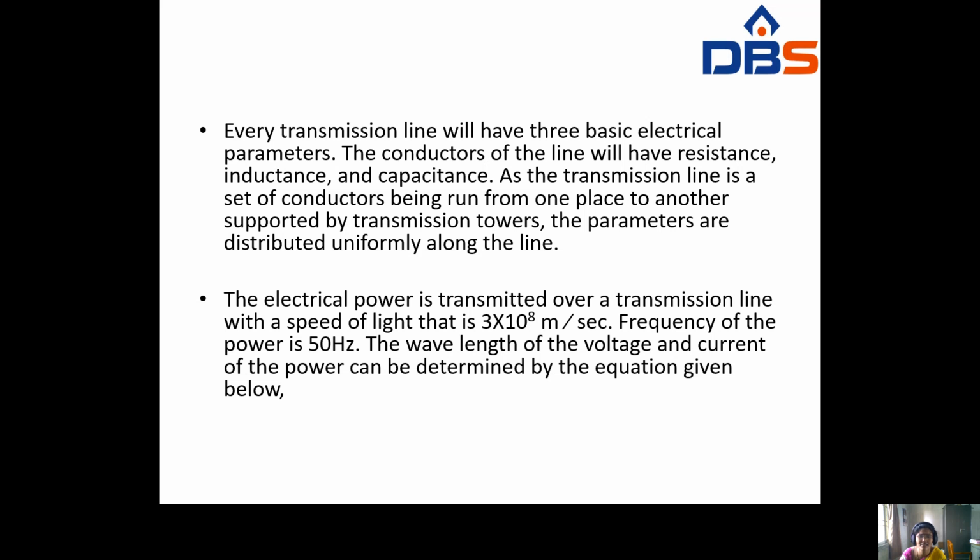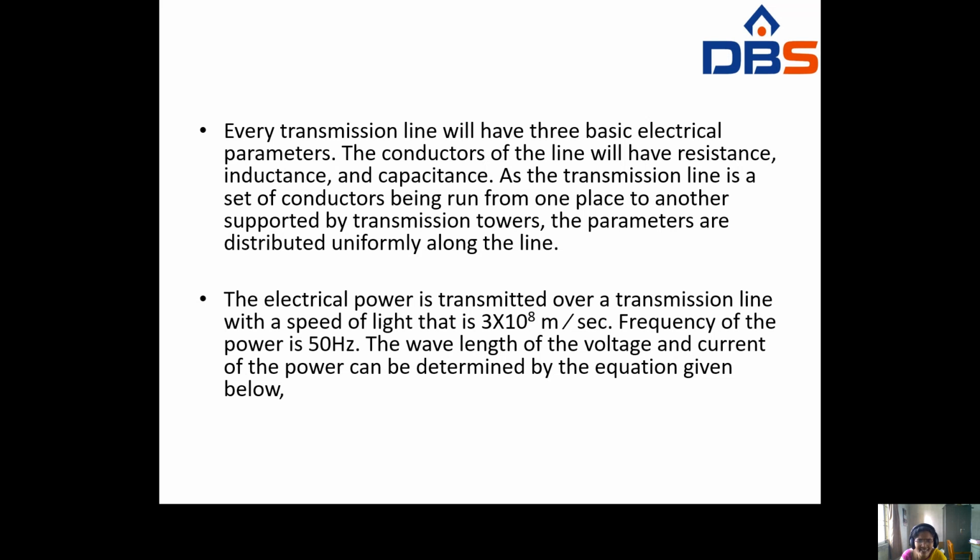Resistance, inductance and capacitance. The transmission line is a set of conductors being run from one place to another, supported by transmission towers. Whenever you connect the transmission line through towers, you have to connect between the transmission towers. The parameters, resistance, inductance and capacitance, are distributed uniformly along the line.